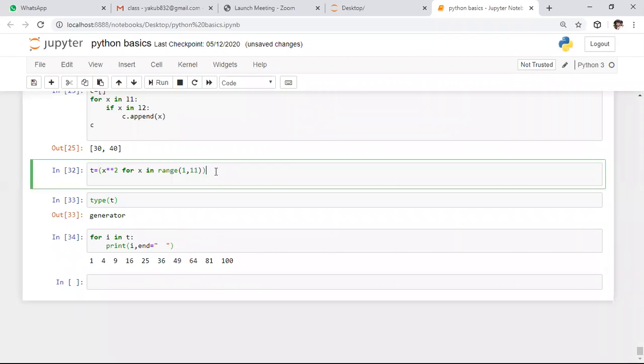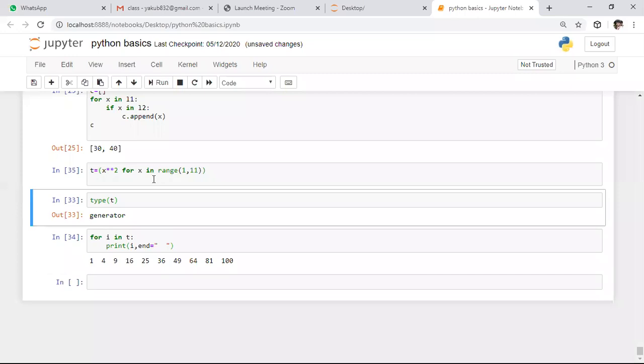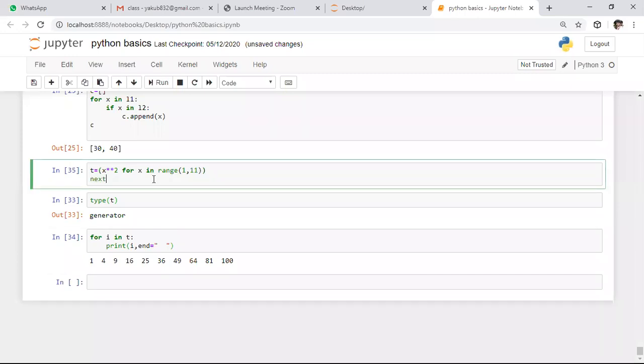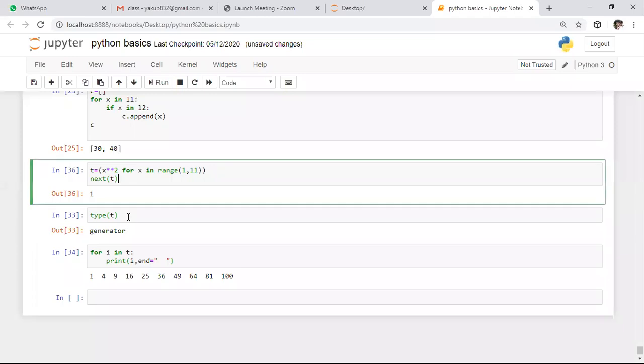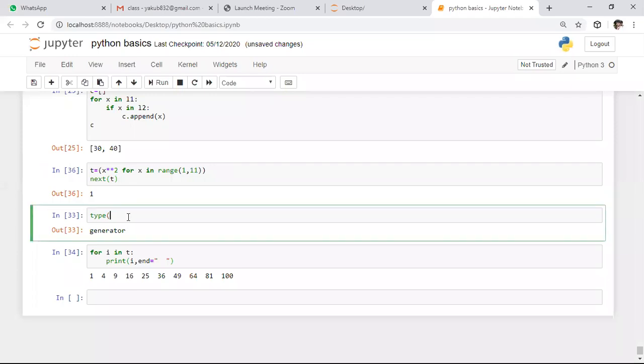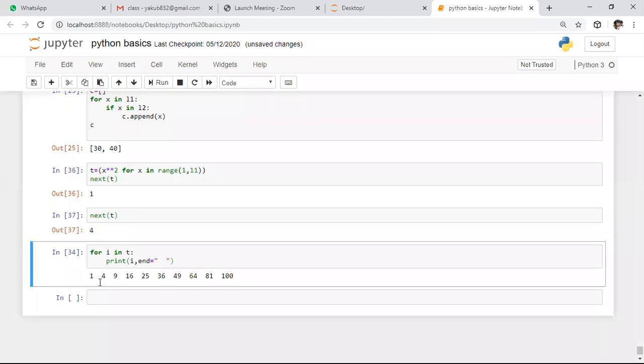After this, if you want to access a single element from this generator object, we need to use the next method. Whenever you specify this next method, it will return the value which is present index-wise. So here again I'm saying next of T. Whenever you say next of T, it will return the value which is present at the next index.